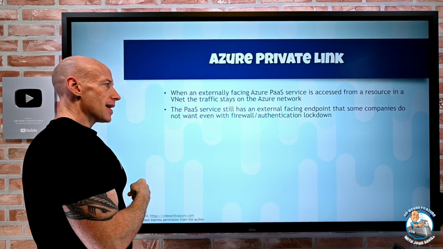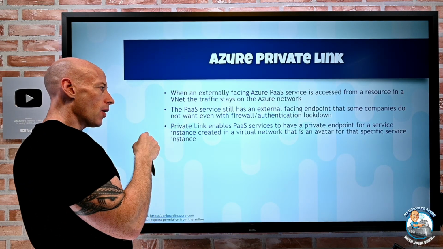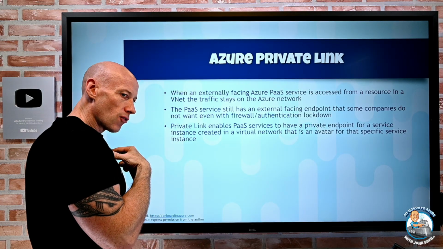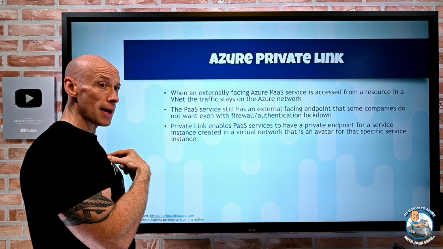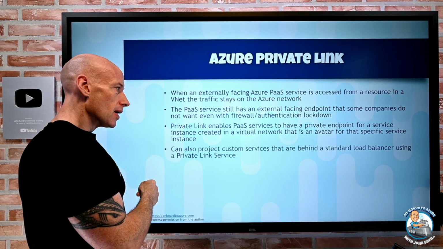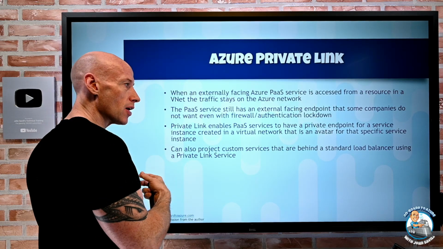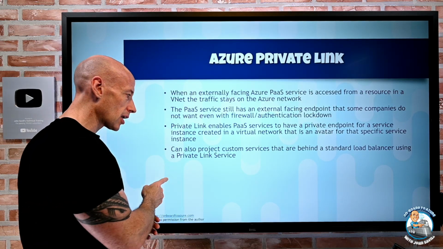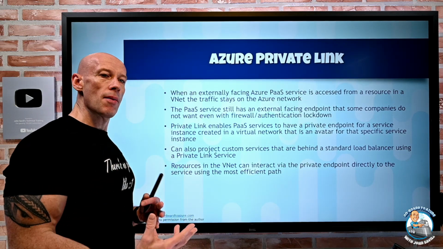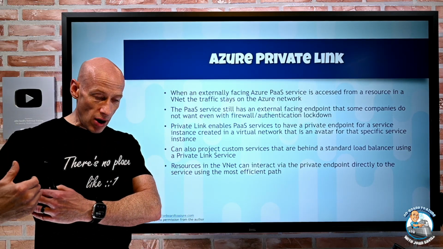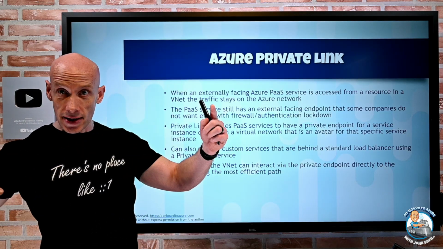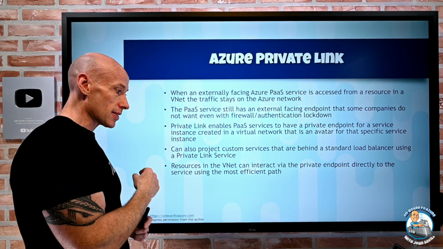It's still there on that resource, and maybe I don't want that. So what Private Link does is I want to lock it down. So now I get a private endpoint in my virtual network, in my particular subnet. It's just an IP address that represents that service. I could also have my own services sitting behind a standard load balancer, and we'll show this. Anything can interact with that IP address. So I could be on a connected network, like on premises, as long as it has a path, like ExpressRoute private peering or site-to-site VPN, it could use that IP address.